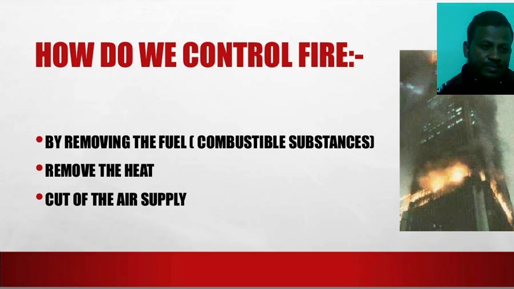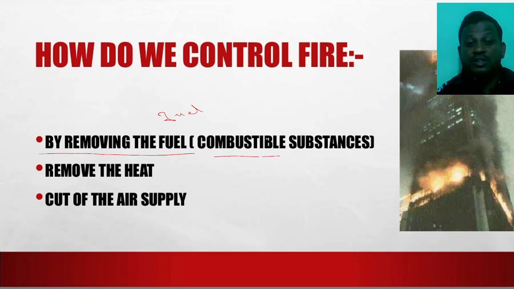First of all, we see here the first point: by removing the fuel. First we have to remove the fuel. Fuel means combustible substances.